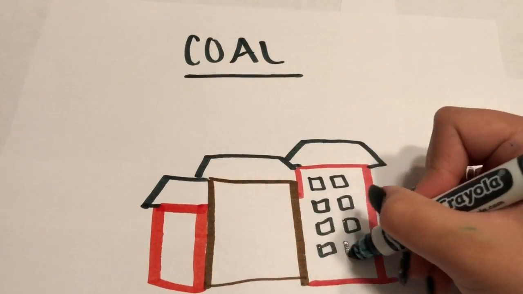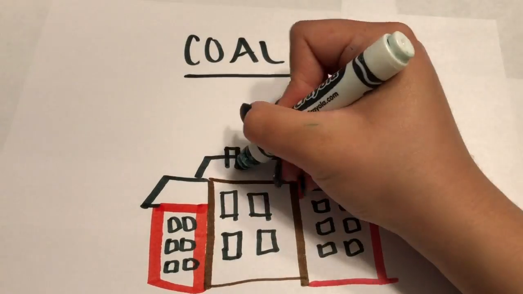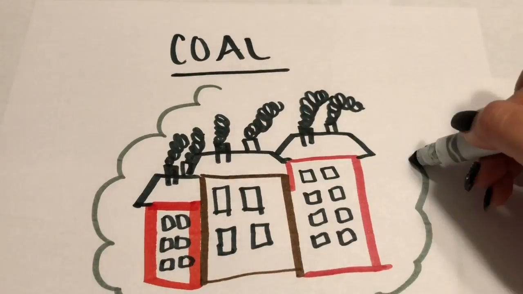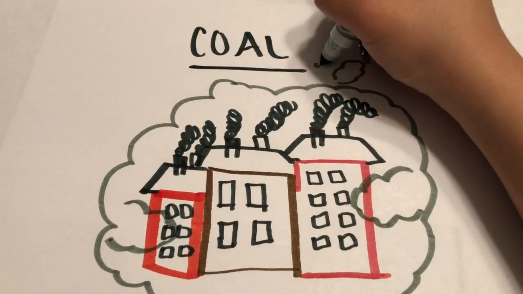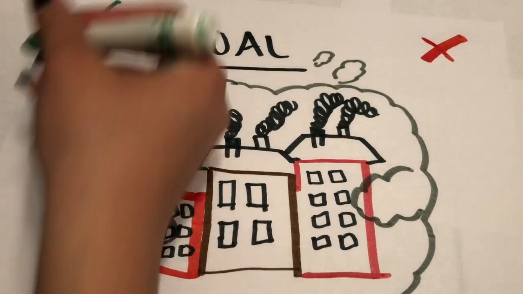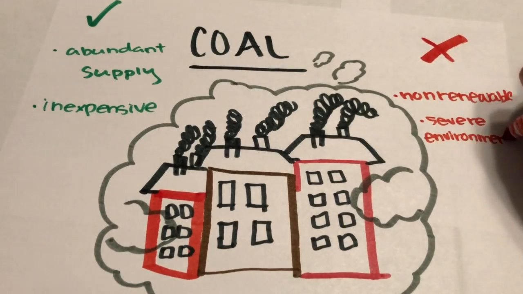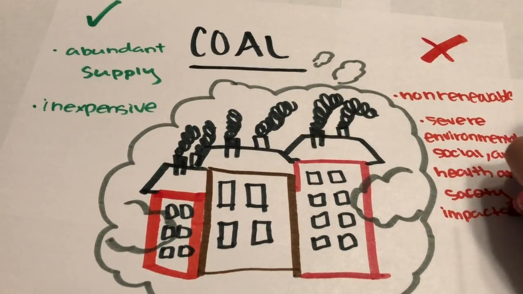The final major fuel type is coal, and some pros are it has an abundant supply and it's inexpensive. Some cons are it's non-renewable, it could cause severe environmental, social, health, and safety impacts, and it's the largest contributor to global warming by releasing a lot of carbon dioxide.